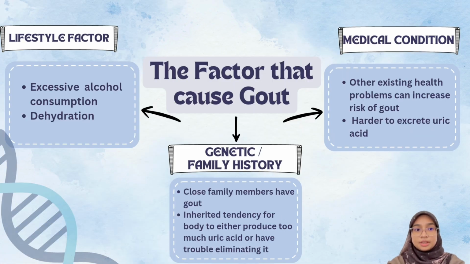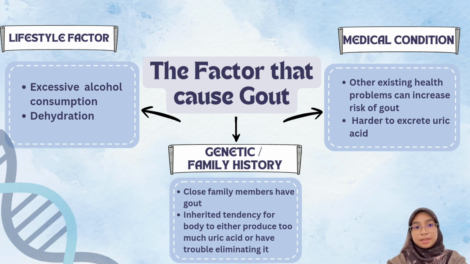Moving on is the lifestyle factor, where excessive consumption of alcohol and dehydration can concentrate the uric acid, thus increasing the risk of an attack. So next is genetic and family history, where there is a higher risk of getting gout if close family members have gout. So there is an inherited tendency for the body to either produce too much uric acid or have trouble eliminating it.